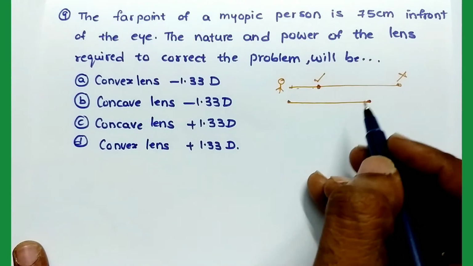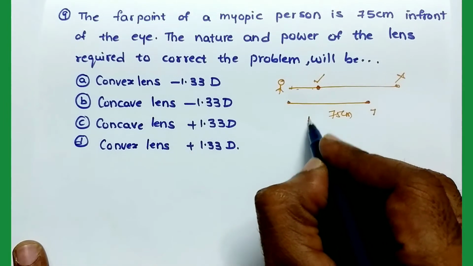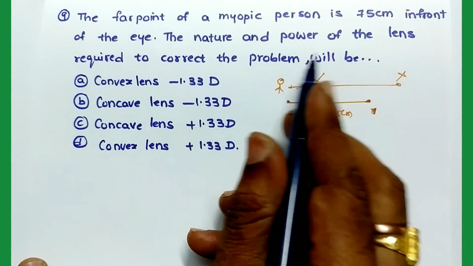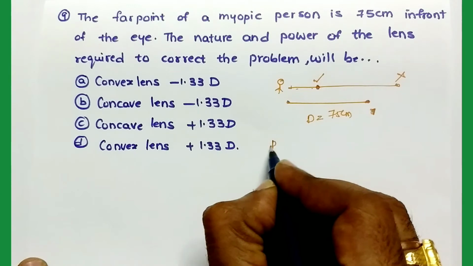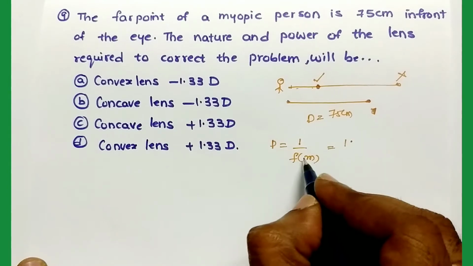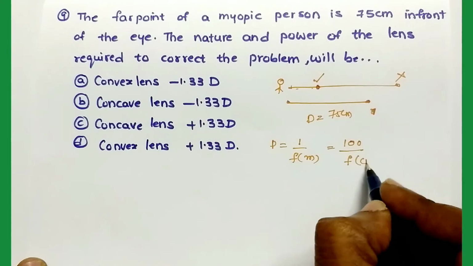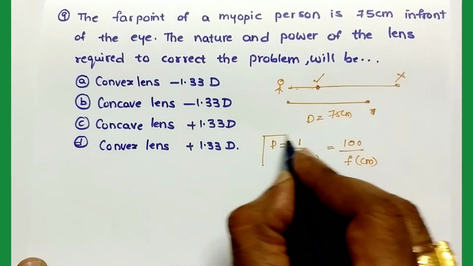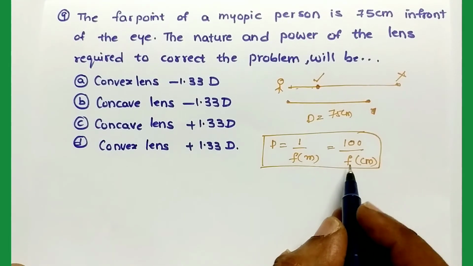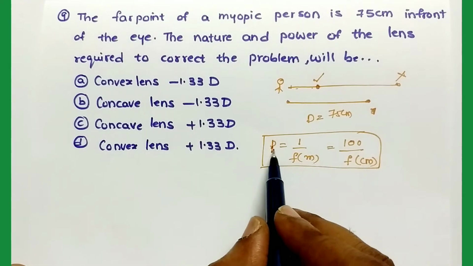So he can watch objects only up to 75 centimeters. That means this is the far point, D is equal to 75 centimeters. Then we have to find the nature and power of the lens. Power P is equal to 1 by F in meters, or when F is taken in centimeters, the formula becomes 100 by F. This is the formula for power of the lens. First we have to find the focal length F, and then we find the power of the lens.